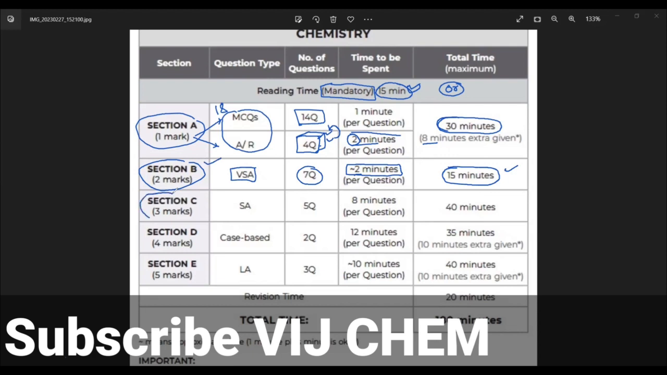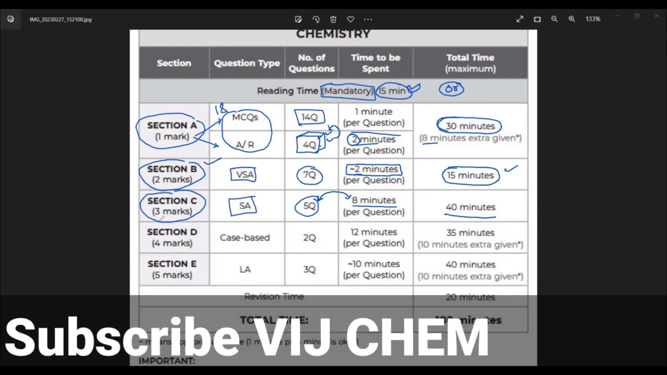Section C is 3 mark, short answer questions. You will find 5 questions, and you have to spend a maximum of 8 minutes on each question. So 8 times 5 is 40 minutes for section C, which is of 3 mark questions.